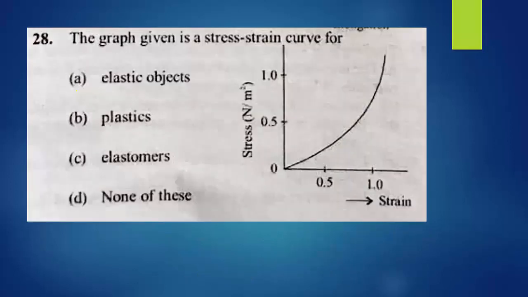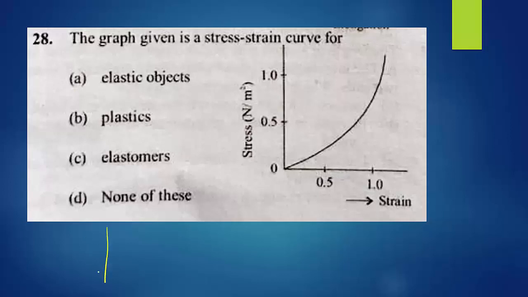28th question. The graph given is a stress strain curve for options they had given: elastic object, plastic, elastomer, none of these. Come to the graph. This is a stress versus strain curve. First option is elastic object. The graph is not a straight line here, so it does not obey Hooke's law.